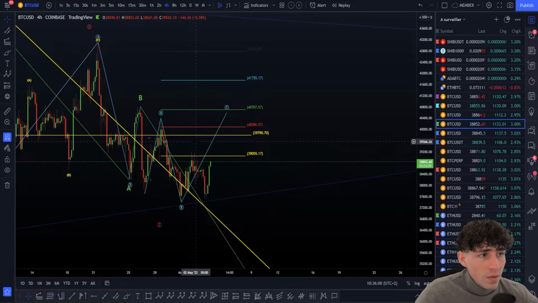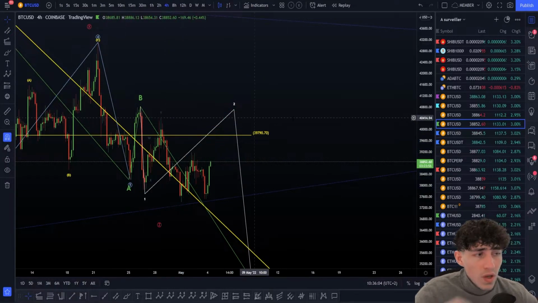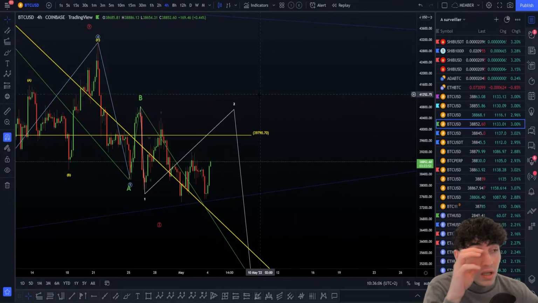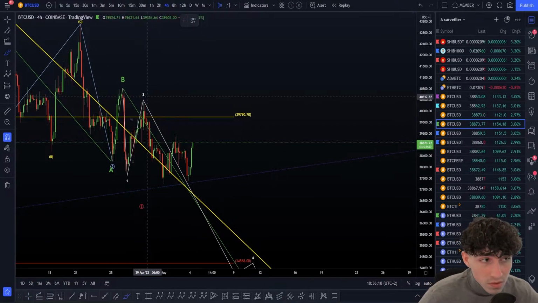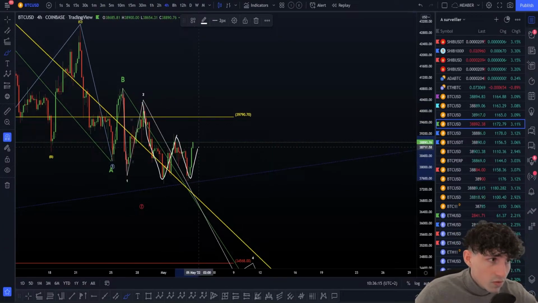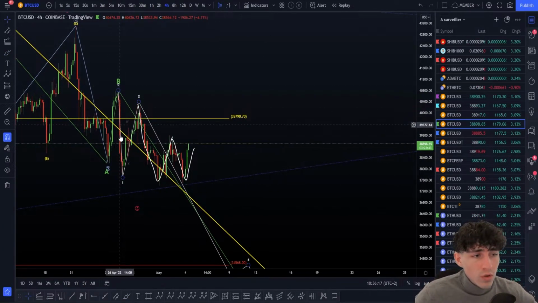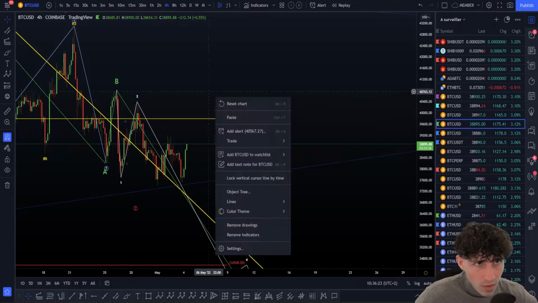Now, if we're not in this ABC right here, and we are, for example, in something maybe like a wave 1, 2 already done like this, and we are in another wave. I mean, the other possibility would be that we are in another wave 1, another wave 2, and another wave 1, another wave 2. The problem is, as always, when you have too many wave 1, wave 2, wave 1, wave 2, most of the time we're not in this. So be aware of that and be careful with this.